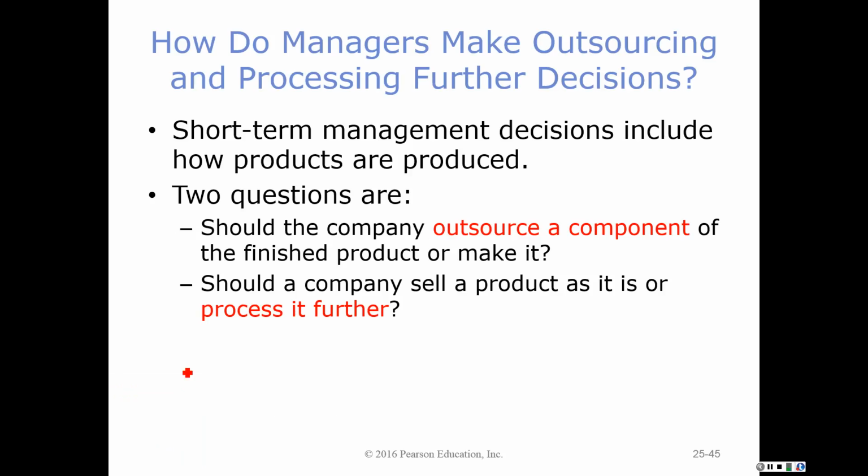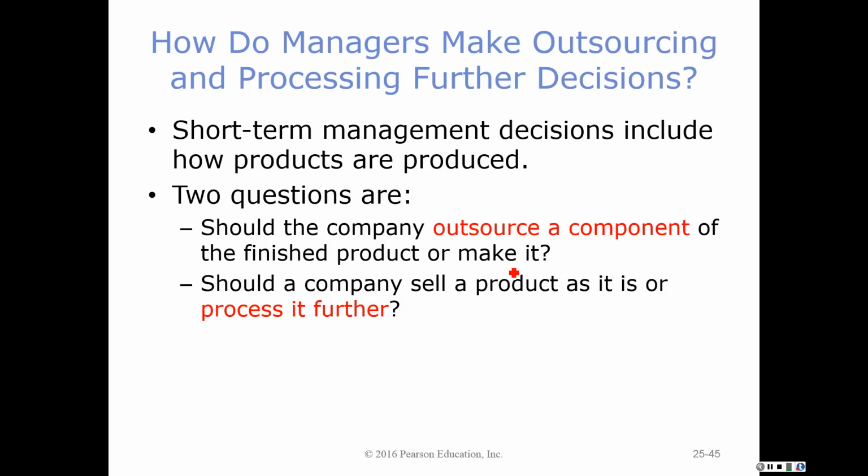Okay, so we have two questions that we're looking at overall. The first, as I mentioned, is should we outsource a component of a finished product, allow someone else to make a casing or someone else to make the battery for our smart tab, or should we continue to make it ourselves? That's why outsourcing is often called a make or buy decision.